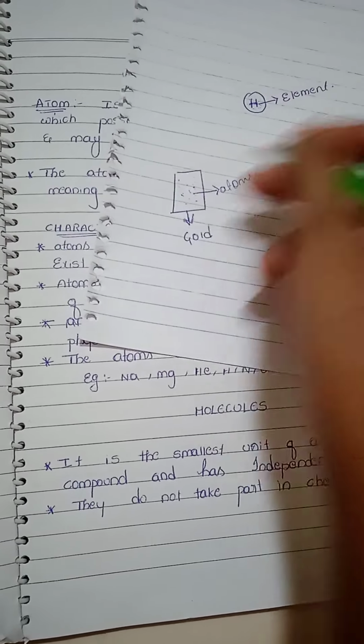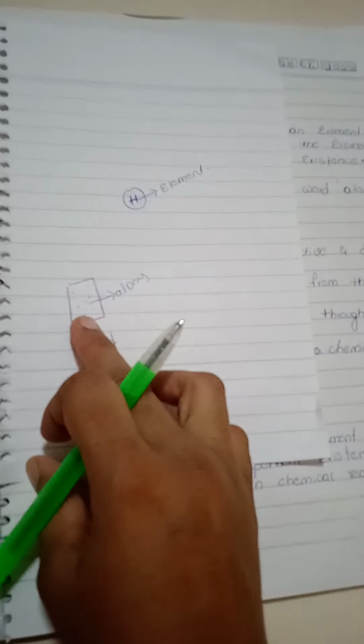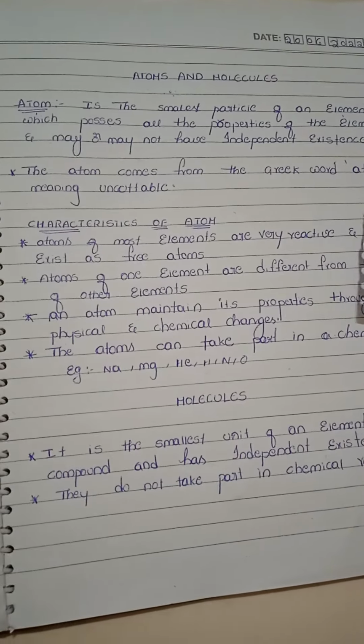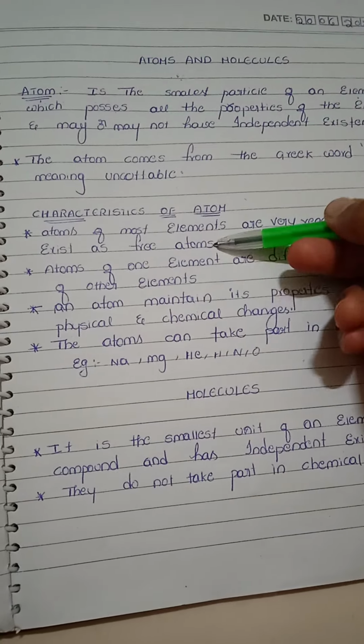If you take gold and in this you are taking atoms, these are very reactive, very active substances. Atoms are very active and do not exist as free atoms.